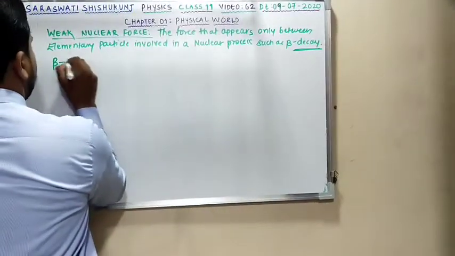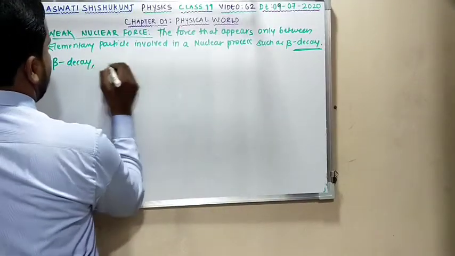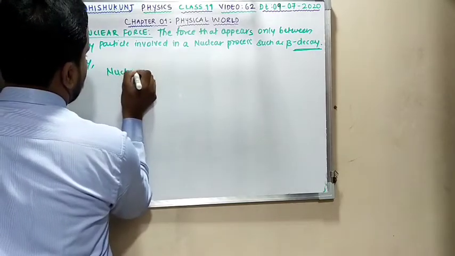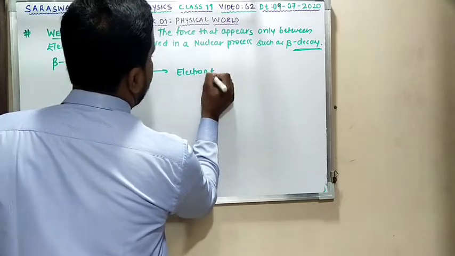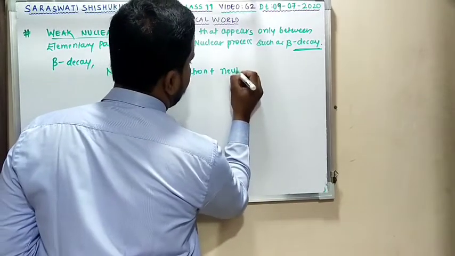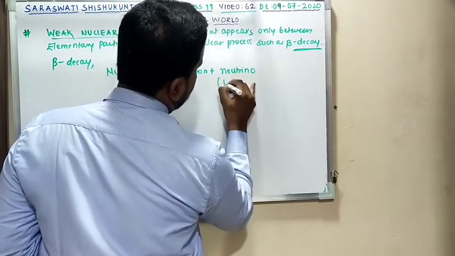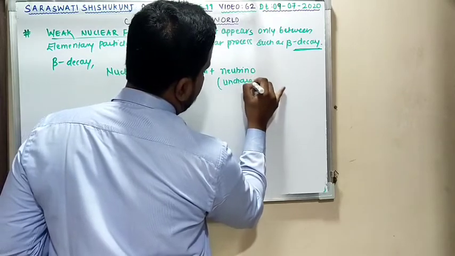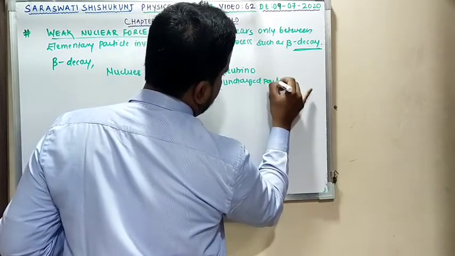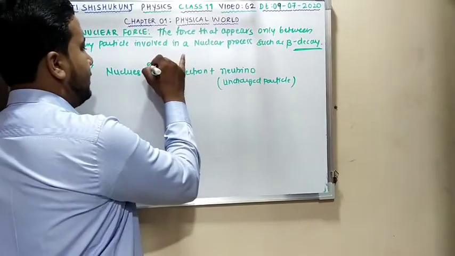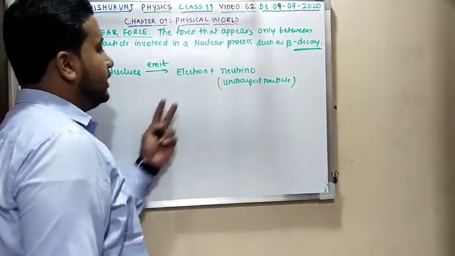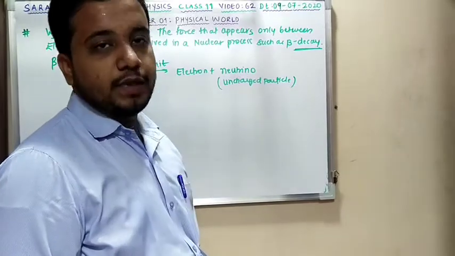So you can say in beta decay, nucleus is going to emit an electron and uncharged particle neutrino. Till this clear? In beta decay process, the nucleus is going to emit an electron and uncharged particle called neutrino.